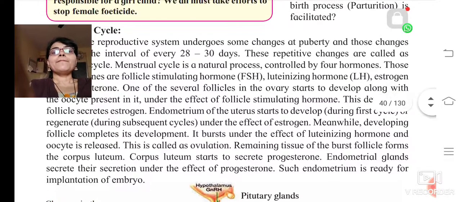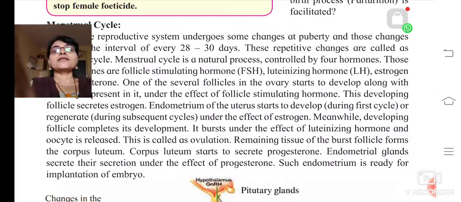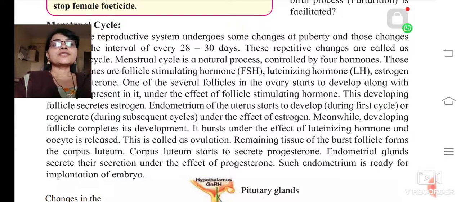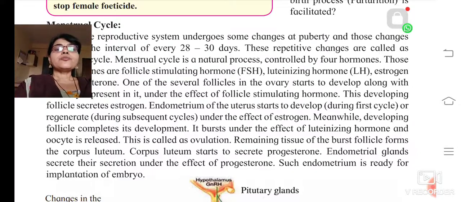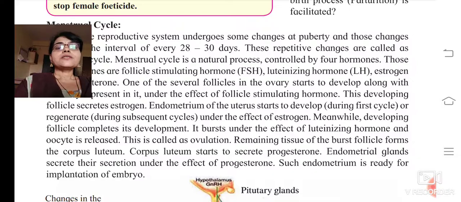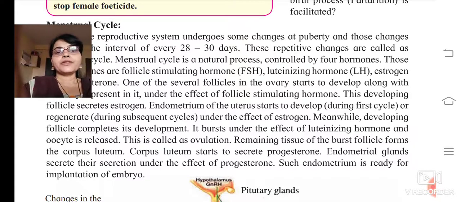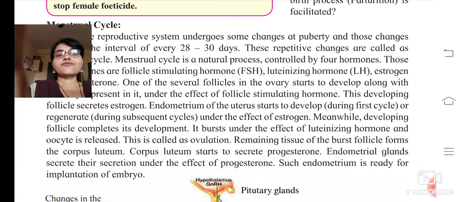So the follicle has released estrogen, and the endometrium present in the uterus starts developing with the help of this estrogen, which is secreted by the developing follicle.